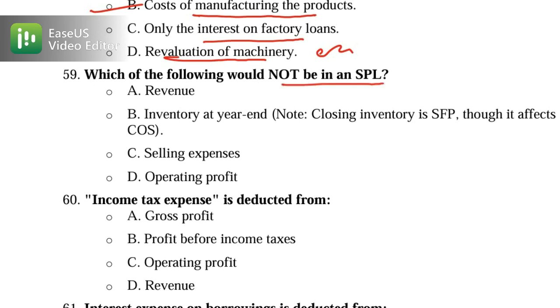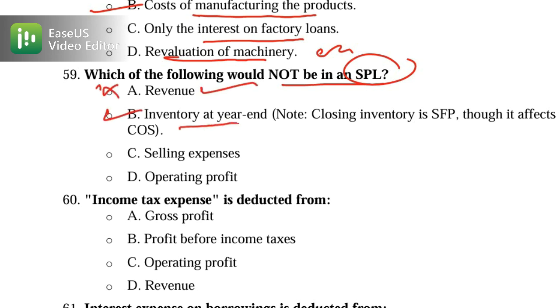Which of the following would not be in the statement of profit and loss? So this one is closing inventory. You know that it's in the statement of financial position, but not in the SPL. So revenue is a part, definitely. So this one is wrong.